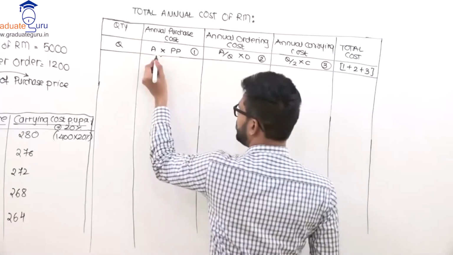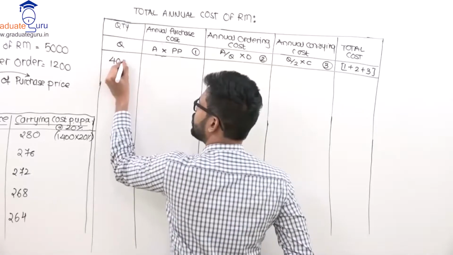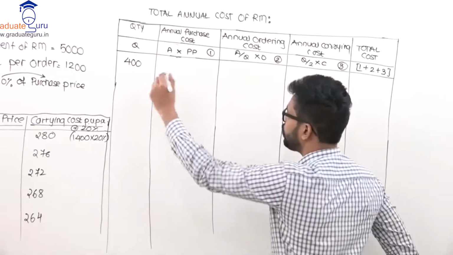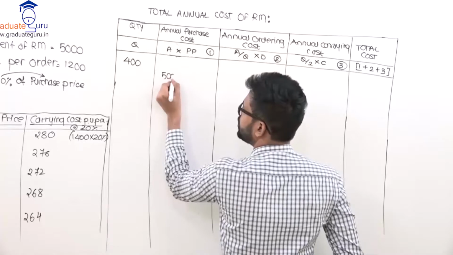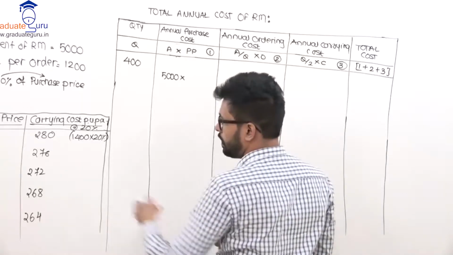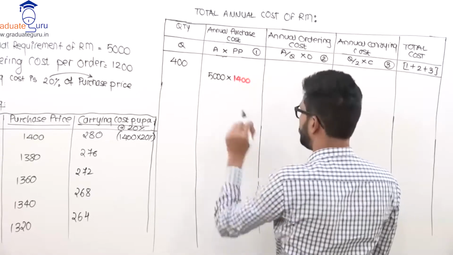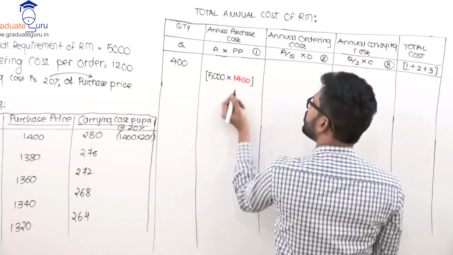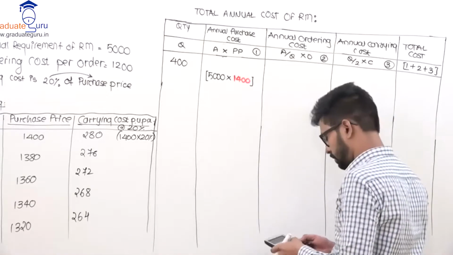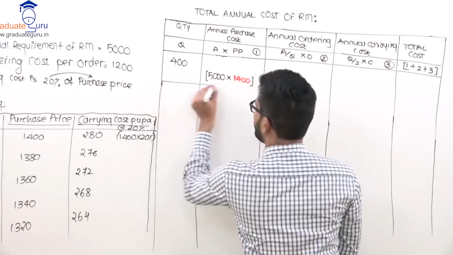Okay, so let's start. Now quantity, first you're ordering 400 tons. If you order 400 at a time, but still if I talk about annual purchase cost, then annually how much will you require? You will require 5,000 tons multiplied by what will be your purchase price if you order 400 at a time? Then you have to pay 1,400 per unit, per ton. We'll just calculate that. Okay, let's do one thing. Let's calculate each one together.